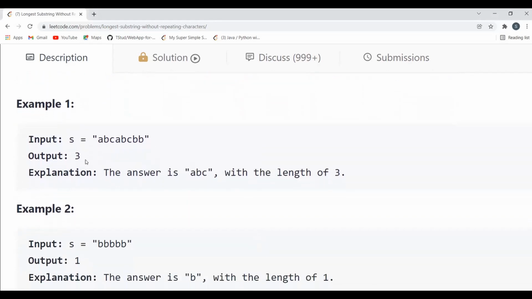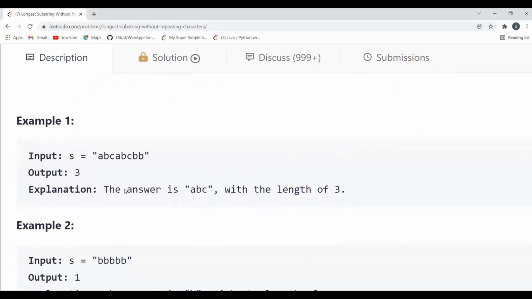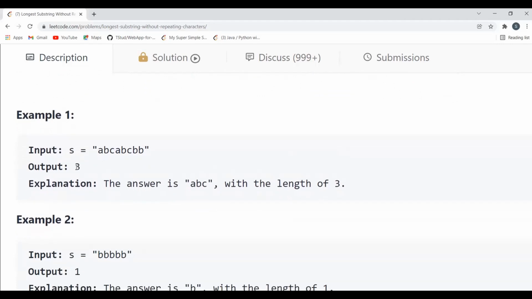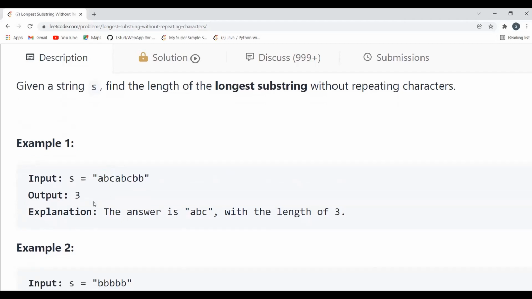So here we do have an example. This is the string given to us. So the longest substring without repeating characters for this particular example, what is the length? That is 3. Because you can see this one, ABC. This is the substring that is not containing repeating characters, and this is the longest one, right? Hence we are getting 3.